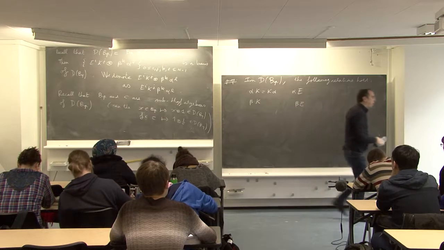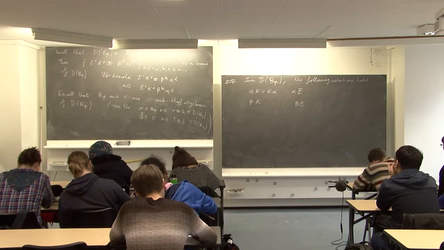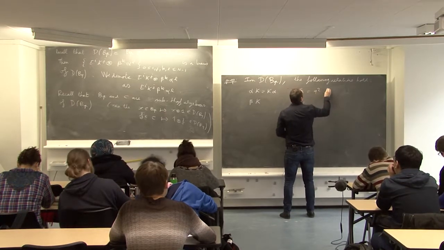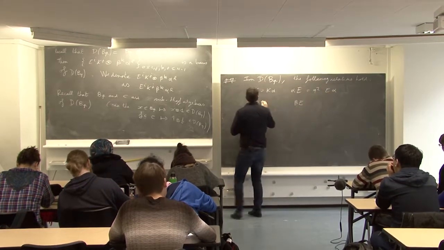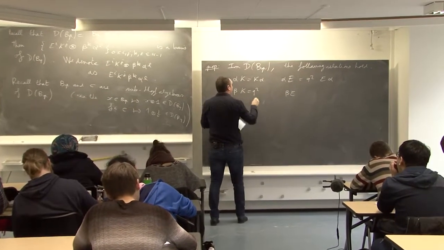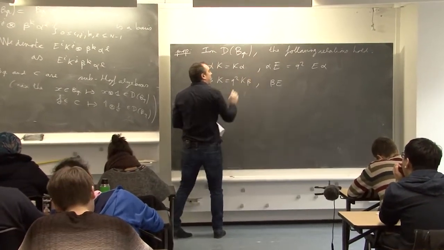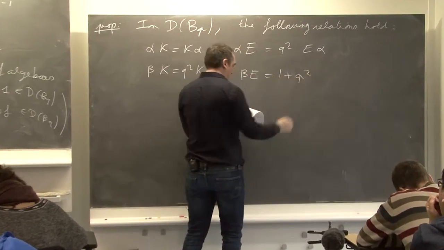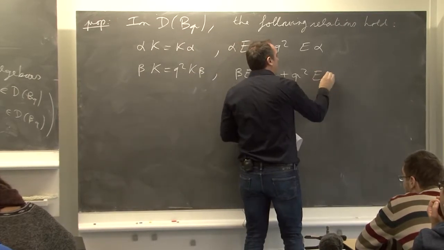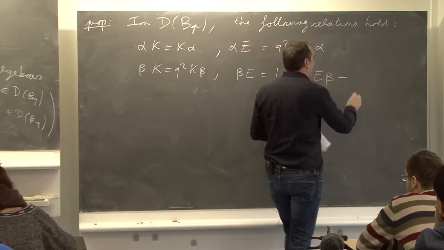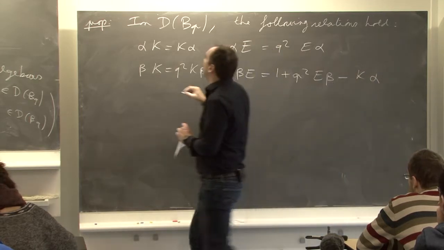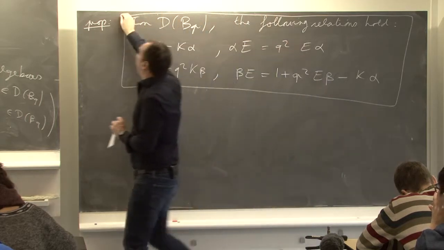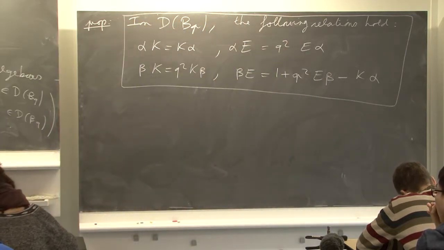Alpha E is q square E alpha. Beta K is q square K beta. And here we found 1 plus q square E beta minus K alpha. Okay, so let us check these identities.